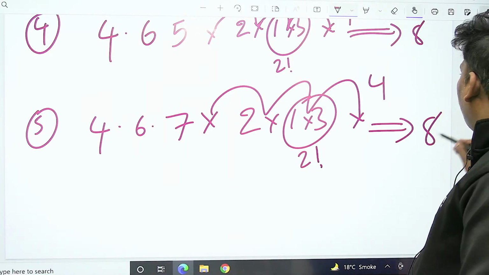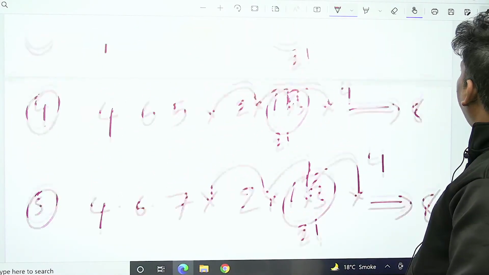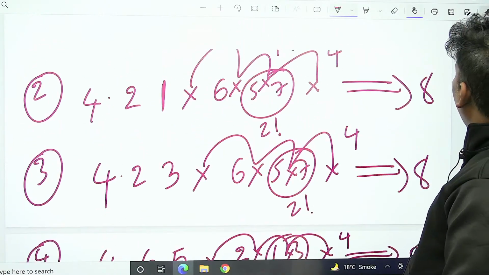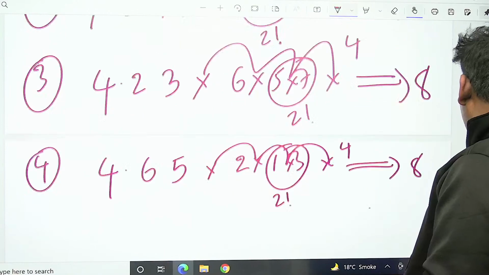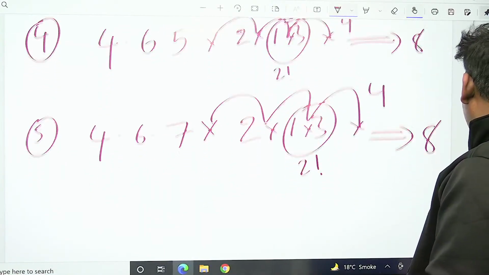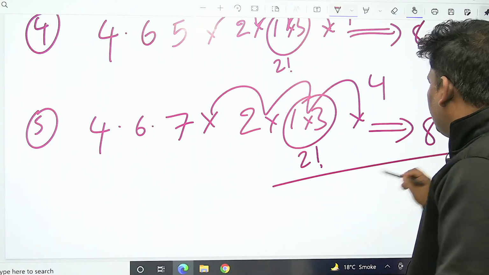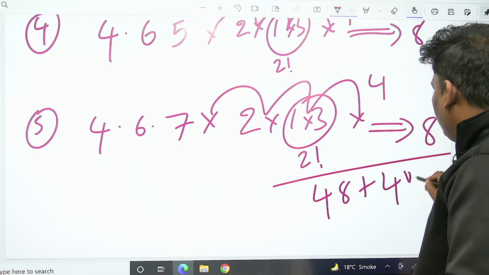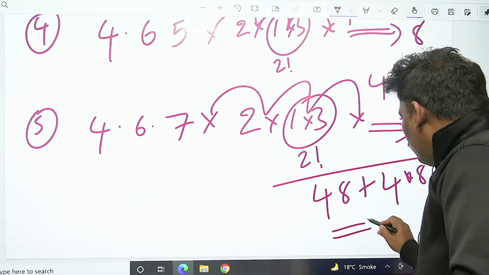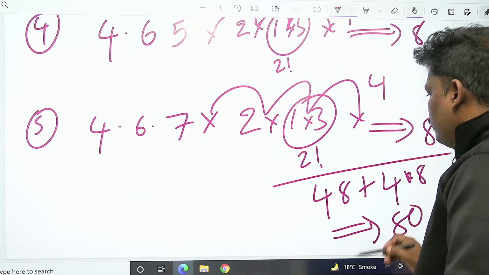If you observe clearly, starting you got 48, followed by 4 8s. So the total answer is 48 plus 4 times 8, which goes to 80.